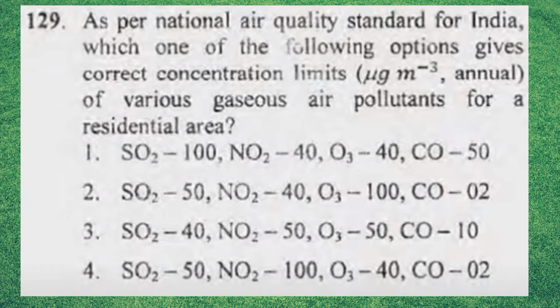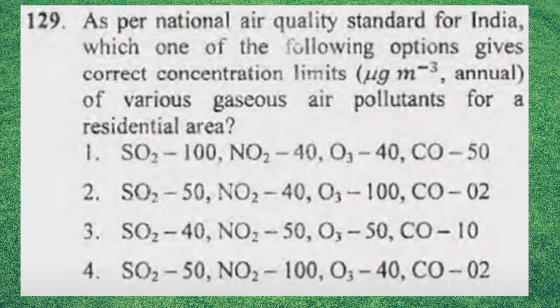As per National Ambient Air Quality Standards for India, which one of the following options gives correct concentration limits of various gaseous air pollutants for a residential area? They give the options here. You can see in this picture, and which is the correct answer? Yes, the correct answer is 2. As per Indian air quality standards, correct answer is 2.